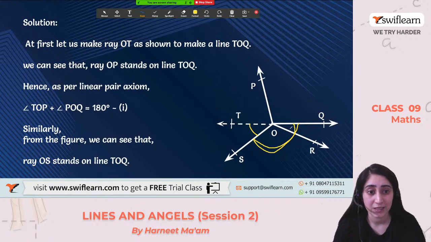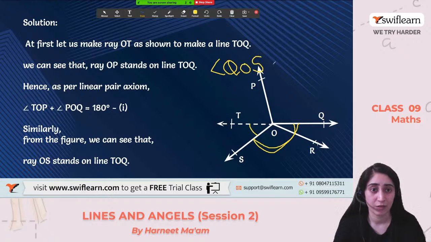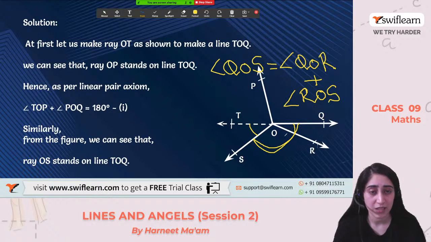It's not saying that these three angles will be equal. But we know that if I'm talking about angle QOS, this angle, what does this mean? It is equal to angle QOR plus angle ROS. We know that this angle is equal to the sum of these two.